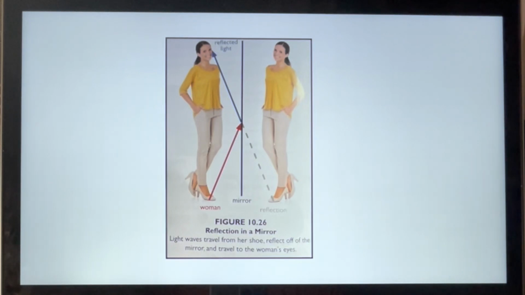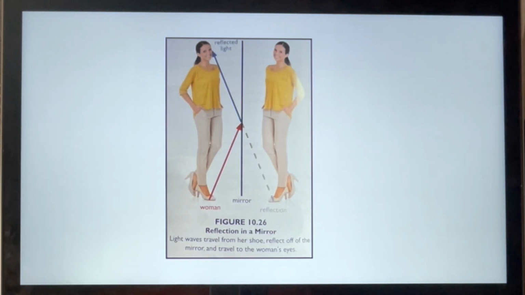With this in mind, consider a woman looking at herself in the mirror. Why does she see her foot, for example? Well, the light reflects off of her foot, hits the mirror, reflects off of the mirror, and enters her eyes. The thing to realize here is that the woman's brain will think that the light travels in a straight line. As a result, her brain extends the light backward, as illustrated by the dashed line in the figure.